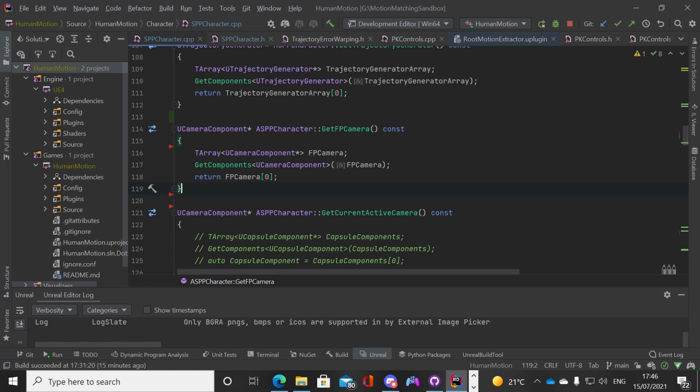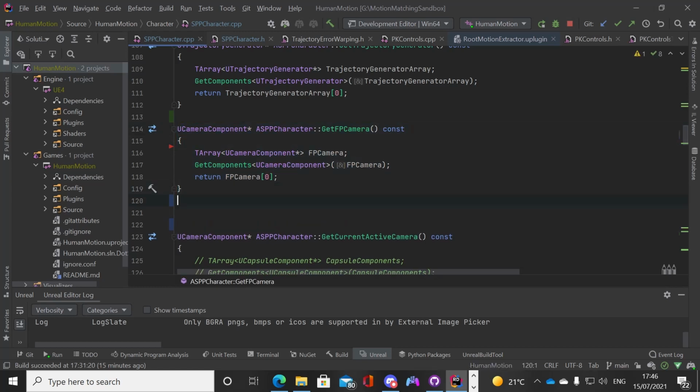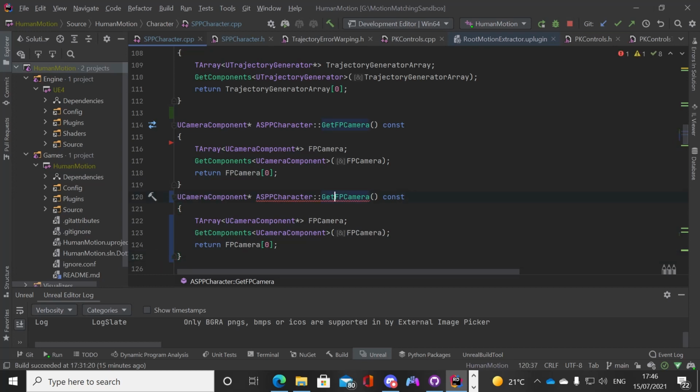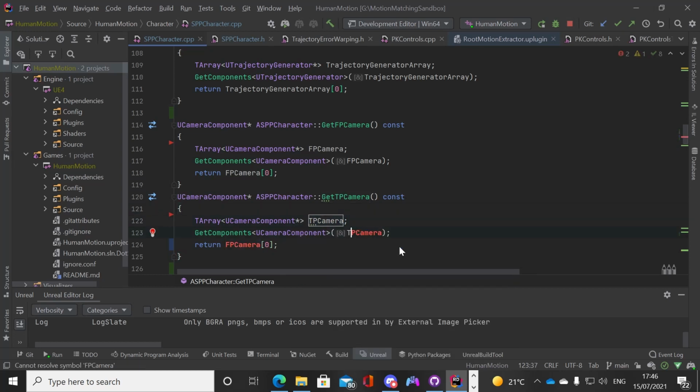Anyway, so we basically want to do this again for the third person camera, so we can get that as well. So we're just going to copy that. I want to change that to get third person camera, get third person camera, get third person camera. I'm going to return the third person camera.